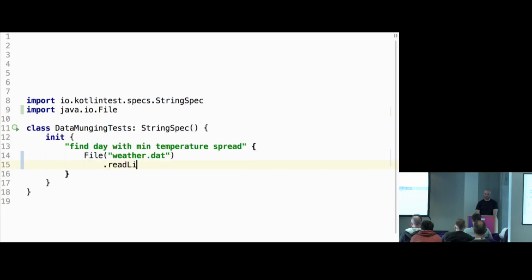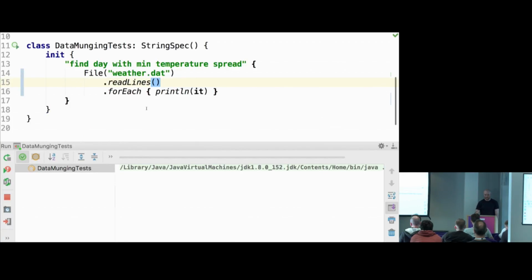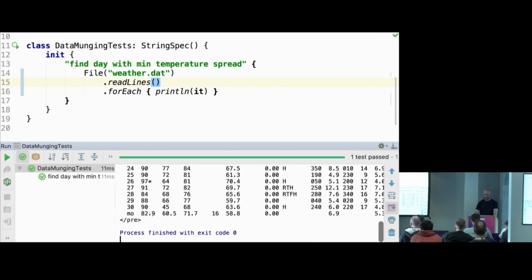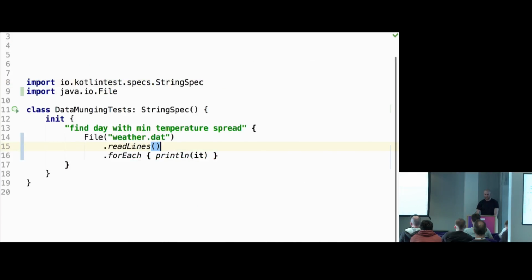Then we can do read lines, and then for each line, println it. So what's going on here is that I'll just run it and see if it works at all. So as you can see, it prints back the actual file we looked at, so at least this bit worked. So here we just create file, then we do read lines.